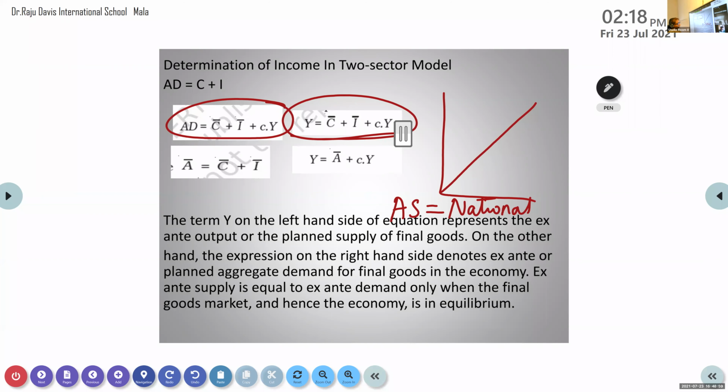Okay, so the components they have given are related to consumption and investment. Now in this A bar, how did you get it? A bar is autonomous. How have we got that? This C and I is taken out and it is considered as A bar. A bar means autonomous. So here at last we are coming to a conclusion: Y is equal to A bar plus C point Y.